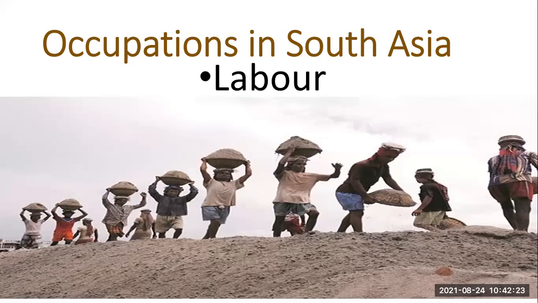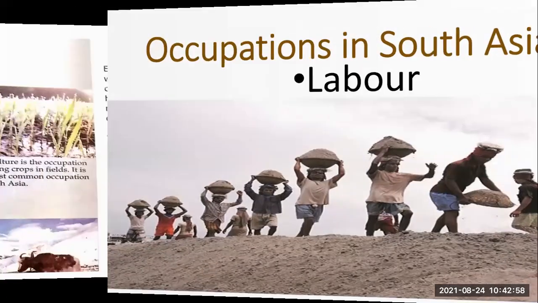For labor, we can see one thing: usually, not all the time, usually they are not given their rights properly. ठीक है, इन्हें इनके rights properly नहीं दिए जाते. So these are the things which can be seen in South Asia. Here we should talk about the occupations in South Asia, and we have seen a number of occupations which are important. If we talk about other occupations, we can have many more, but all these which we have discussed are the major occupations in South Asia, right? So here you need to know about it.